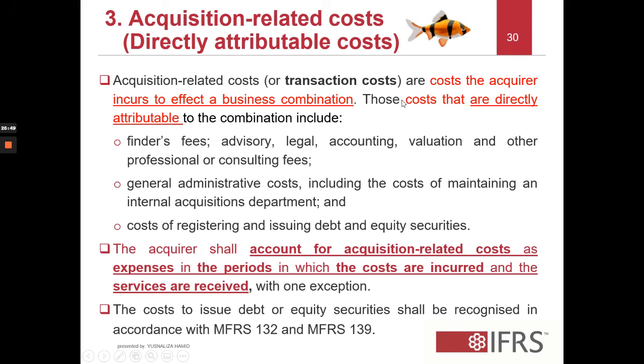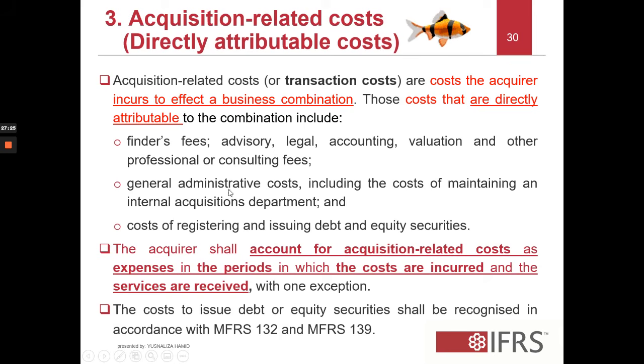Acquisition related costs, as I mentioned, are those directly related to effecting a business combination. Those costs are directly attributable costs. What are those examples? They are like finder's fees, advisory fees, legal fees, accounting fees, valuation fees that you pay to the evaluator or assessor, other professional fees, fees paid to the accountants, fees paid to the engineers, fees paid to the architects, consulting fees.